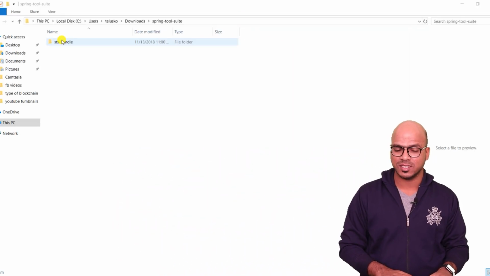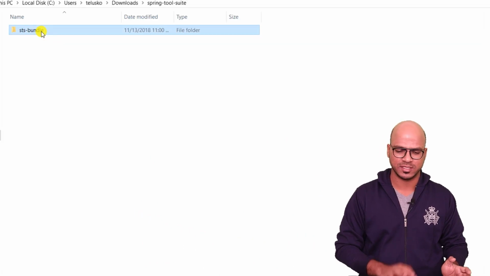Now once you have your STS with you, of course you have to unzip it because that's a zip version. The only tip is when you unzip it, make sure that you unzip with the help of a small name, because if you unzip that with a big name, it may give you the issue which I was facing for a long time. So make sure that you give a small name, remove that version number there. Now once you got the unzipped version, you can see it says STS bundle. Let's double click on that.